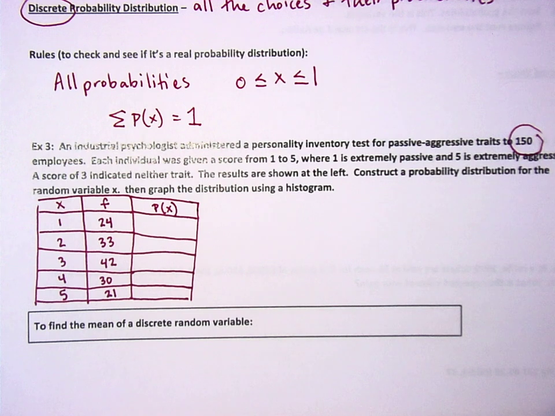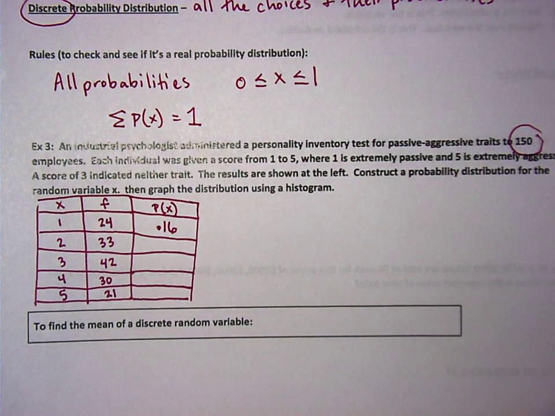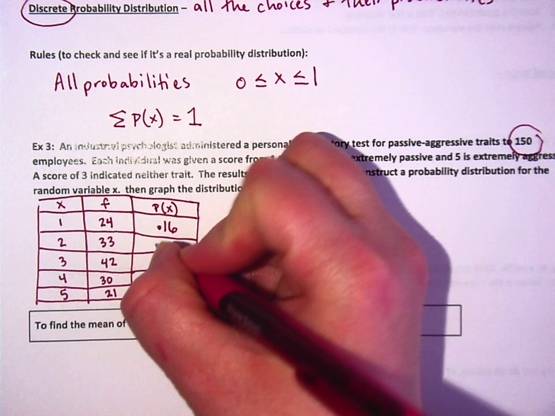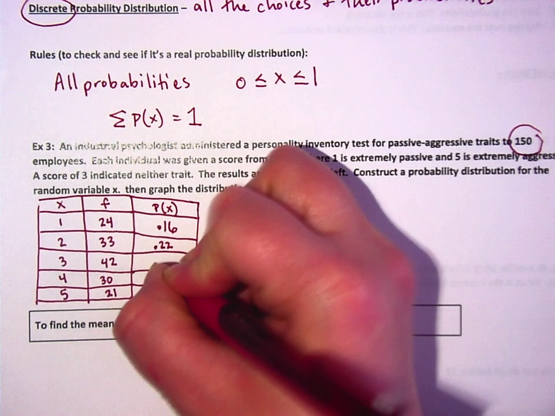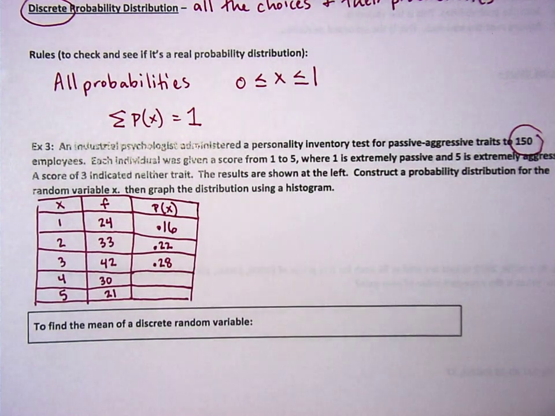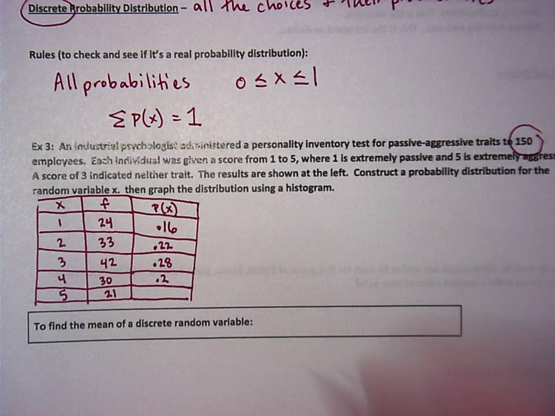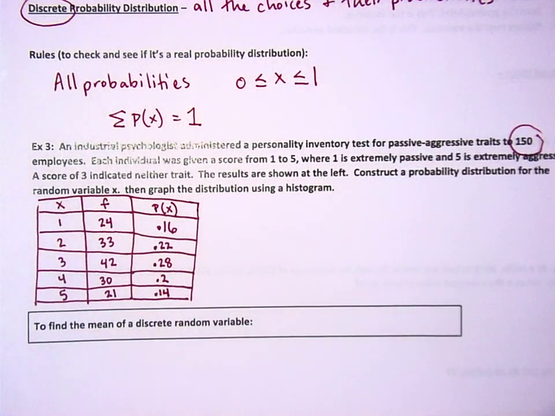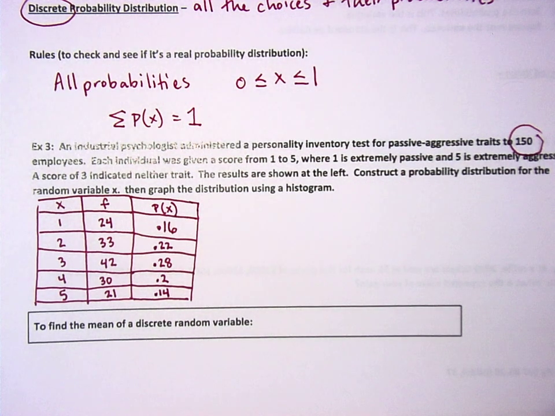So take 24 divided by 150, 16%. If you do it right, you should get 16%, 22%, 28%, 20%, and 14%, which add up to 100%, which is what we want.